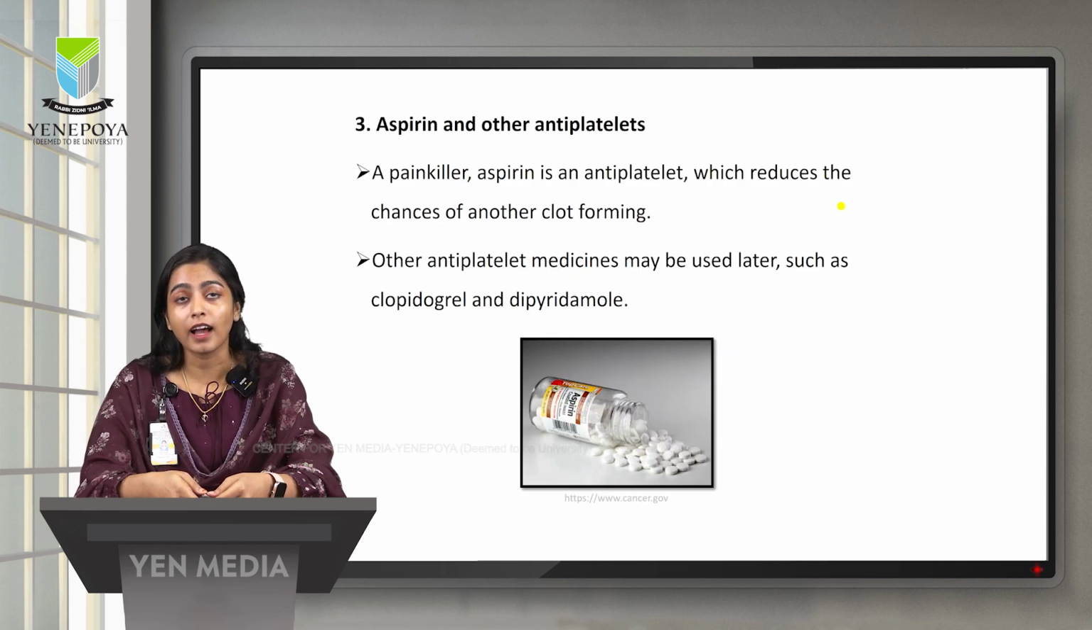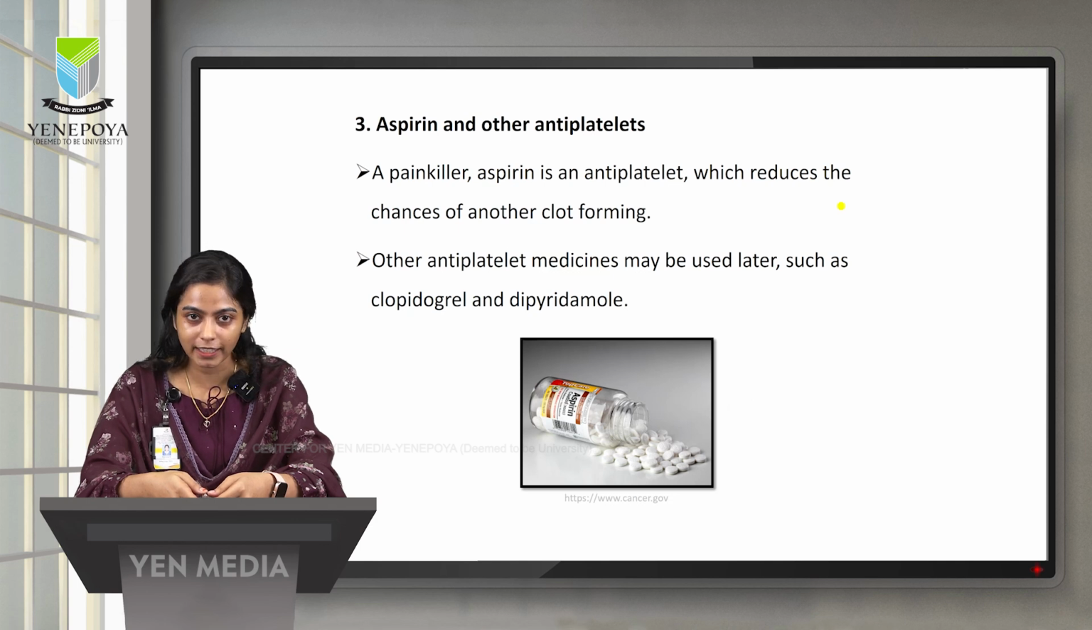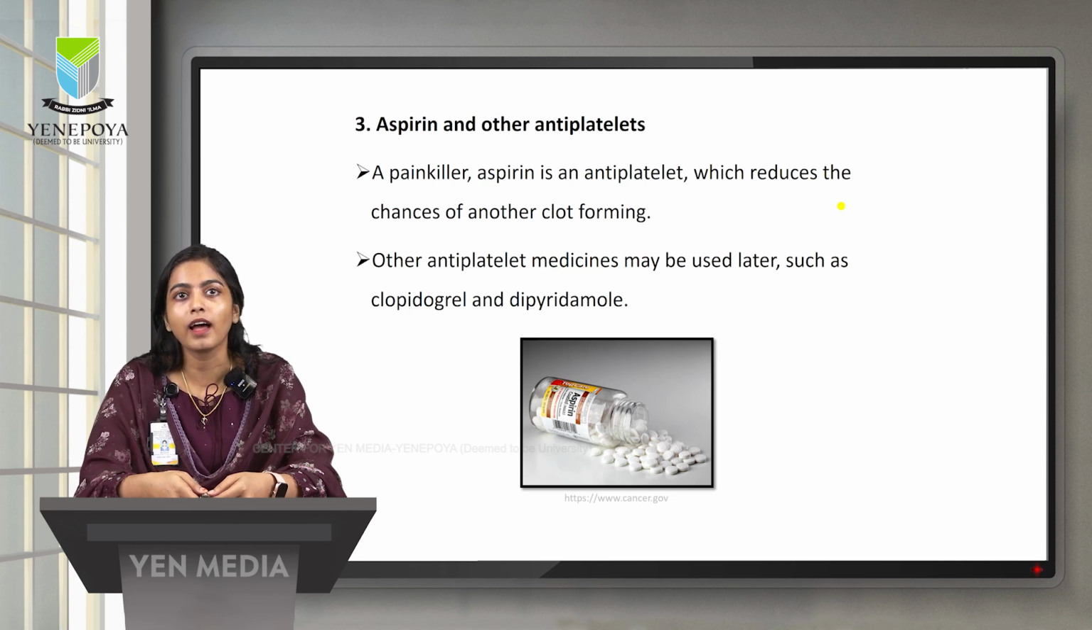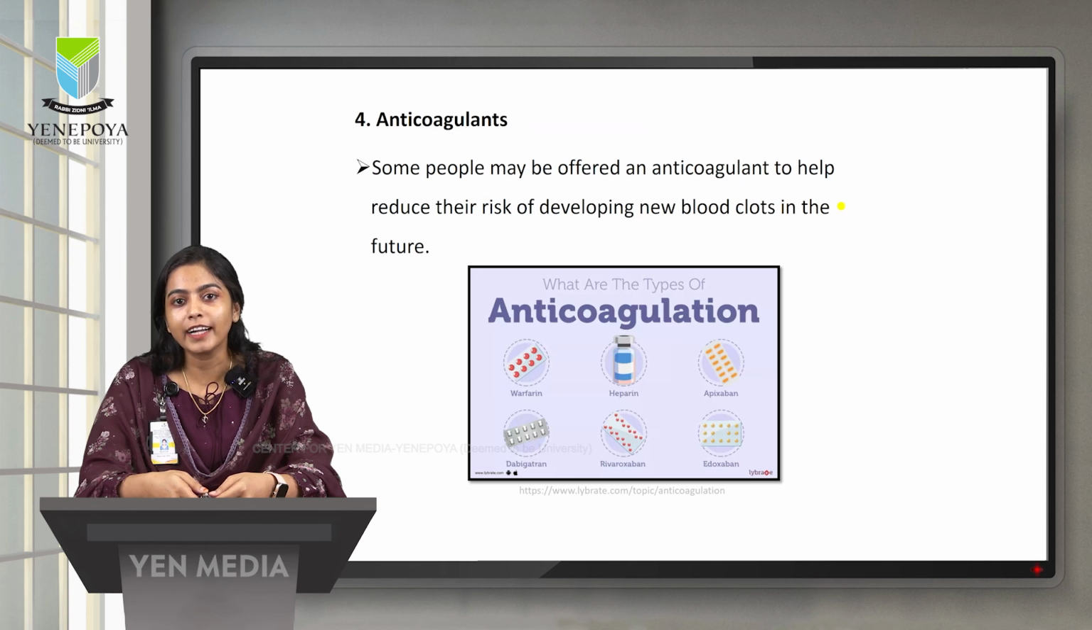And the third treatment is aspirin. As we all know, it is a painkiller and it is also an antiplatelet. The role of an antiplatelet is to reduce the chance of another clot forming. Other than aspirin, in the further stages, clopidogrel and dipyridamole are given. And the fourth treatment is anticoagulant. Some people may be offered an anticoagulant to reduce the risk of developing new blood clots in the future.